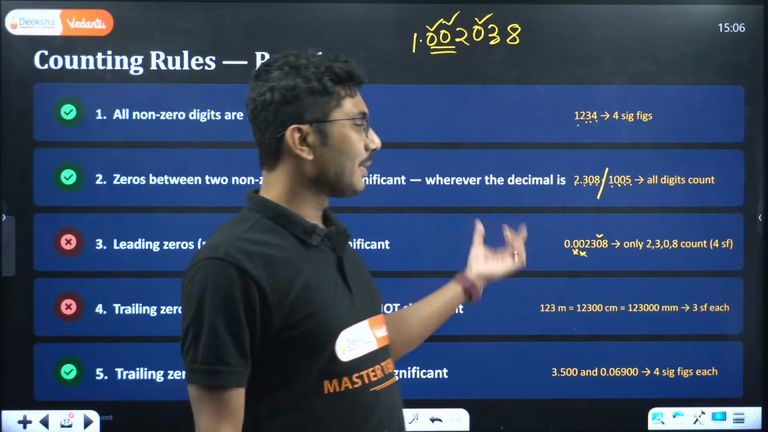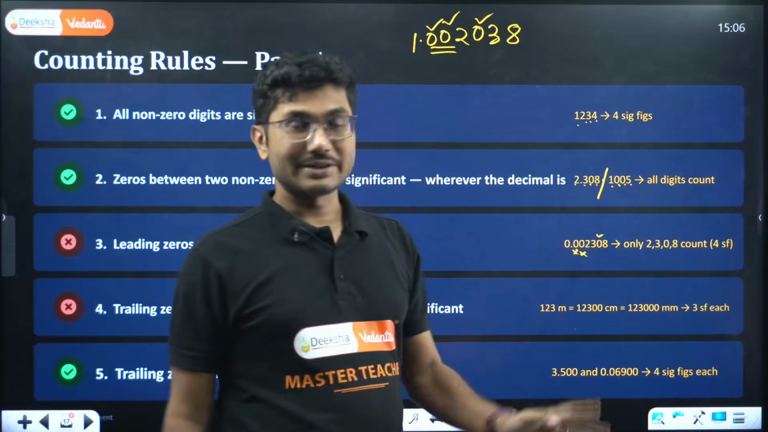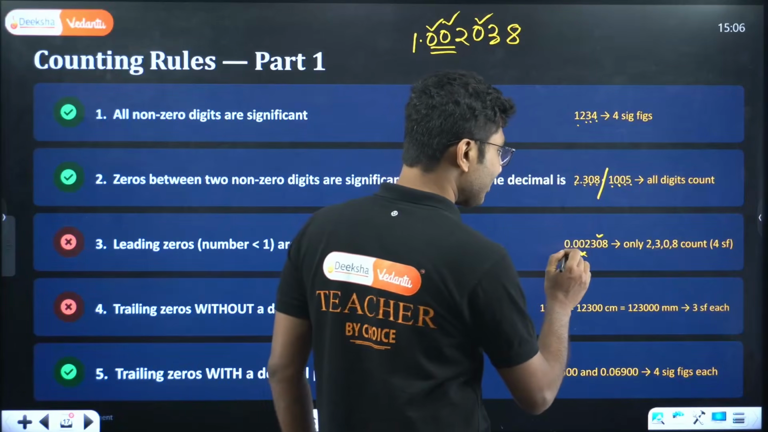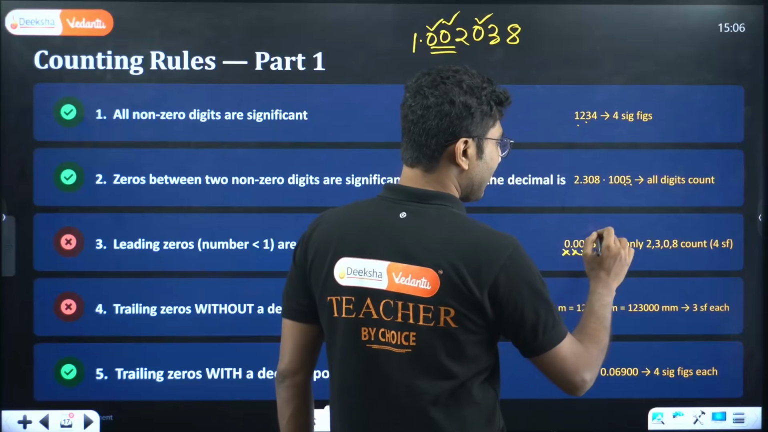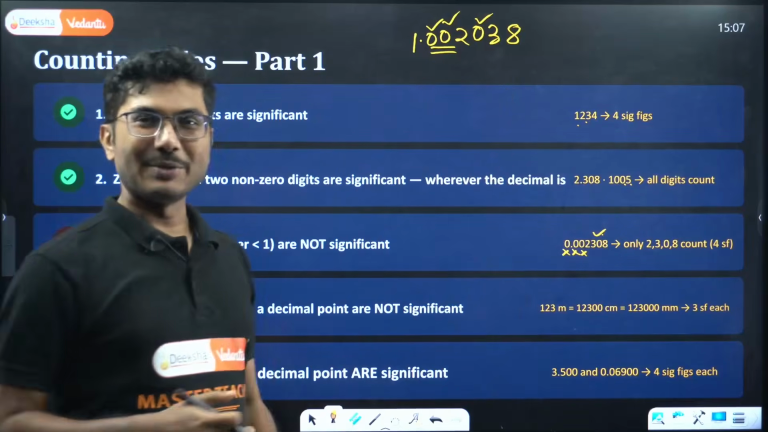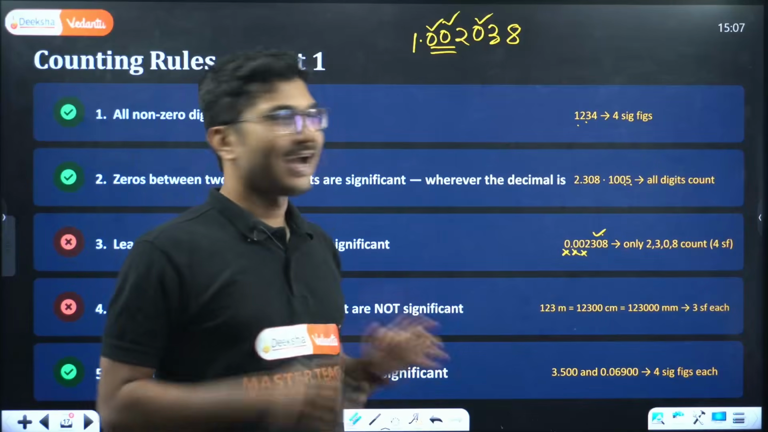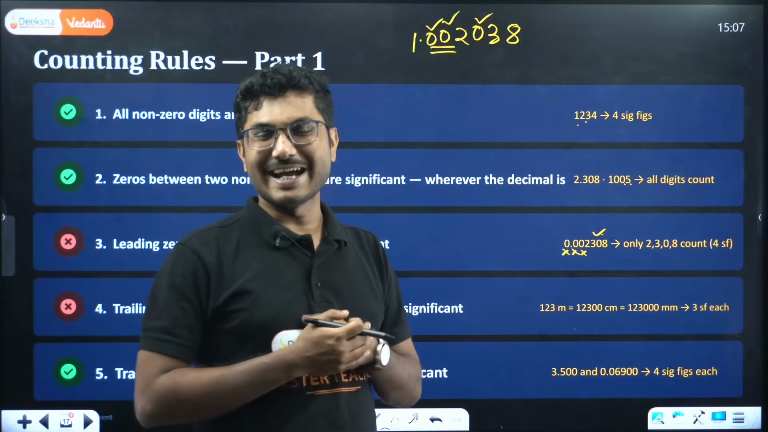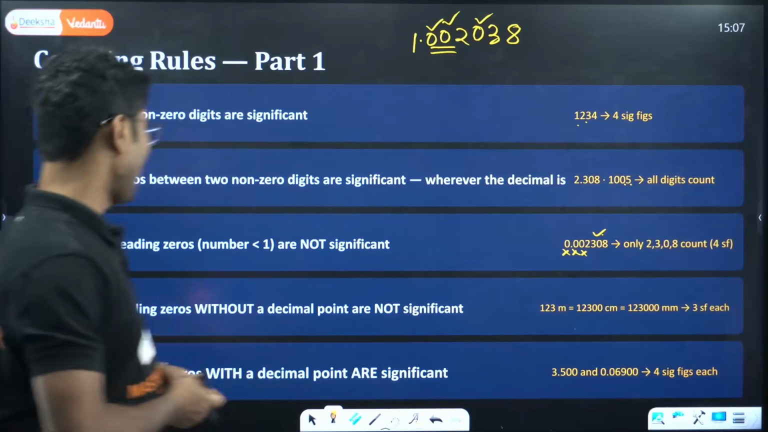So if the number is less than 1, then the leading zeros are not significant. So this 0, including this, is also not significant. None of them are actually significant, but this one is significant. This is sitting between two numbers, so it is saying I am safe. This 0 is saying I am safe, I am between 3 and 8. You guys are sitting alone, so you are not significant.